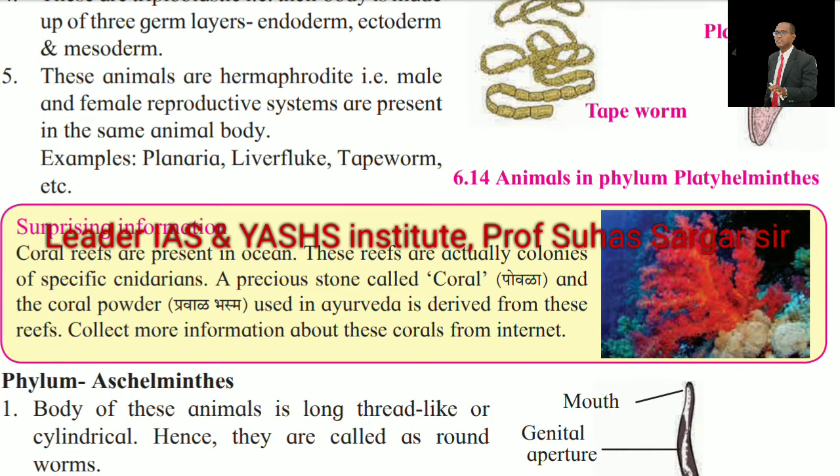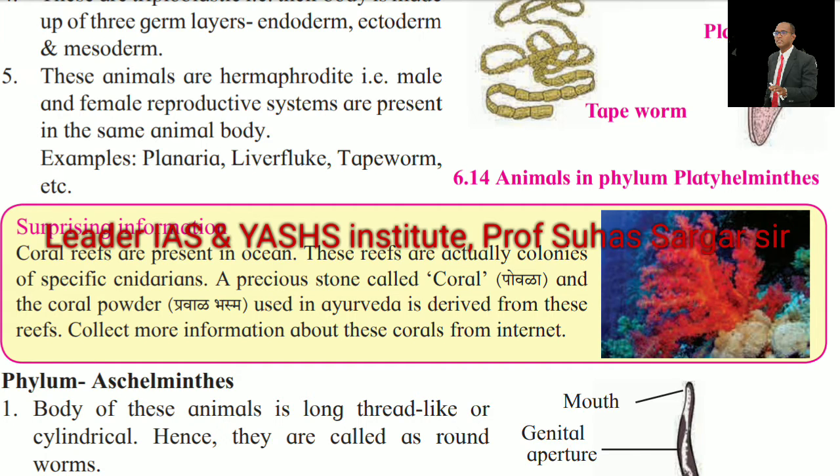Surprising information. Coral reefs are present in ocean. These reefs are actually colonies of specific cnidarians. A precious stone called coral, that means pavala, and the coral powder means pravala bhasma, used in Ayurveda is derived from these reefs. Collect more information about these corals from the internet.